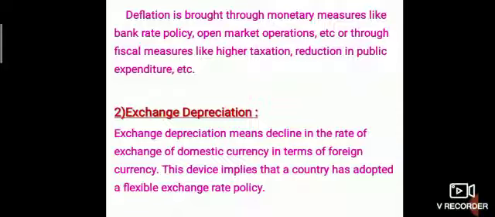This device implies that a country has adopted a flexible exchange rate policy. If a country has adopted a flexible exchange rate policy, then it can easily decrease the rate of exchange of domestic currency with the foreign currency.